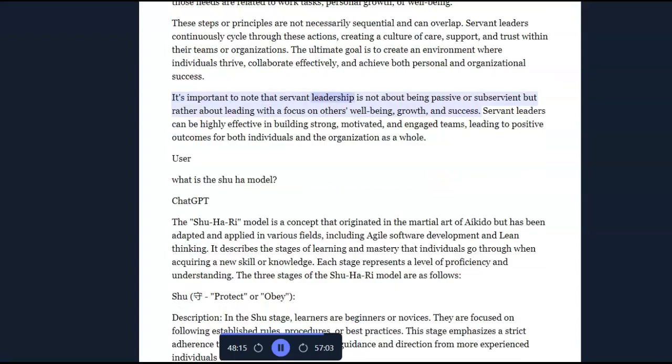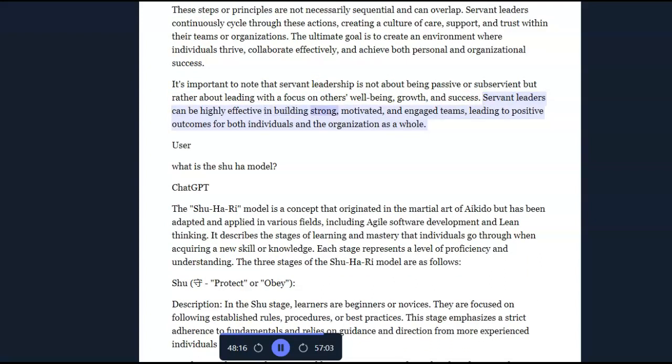It's important to note that servant leadership is not about being passive or subservient, but rather about leading with a focus on others' well-being, growth, and success. Servant leaders can be highly effective in building strong, motivated, and engaged teams, leading to positive outcomes for both individuals and the organization as a whole.